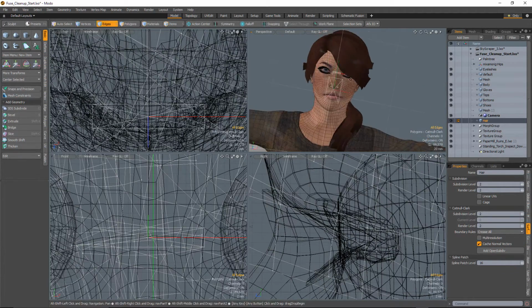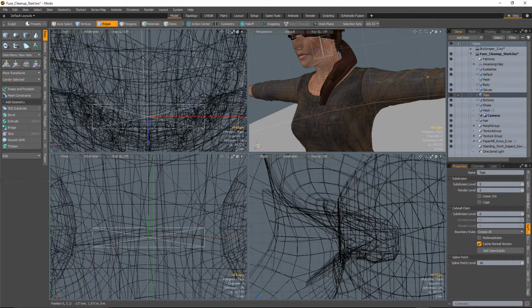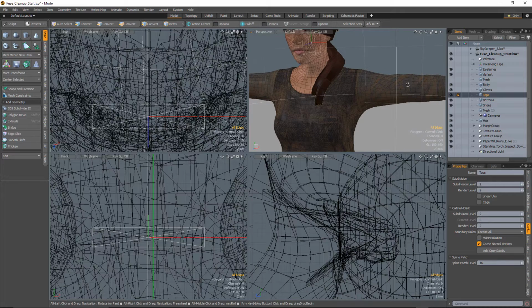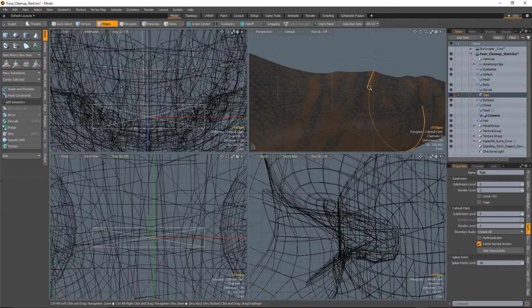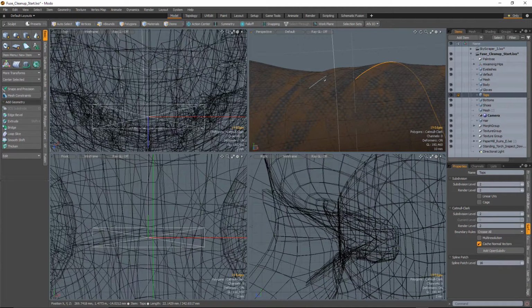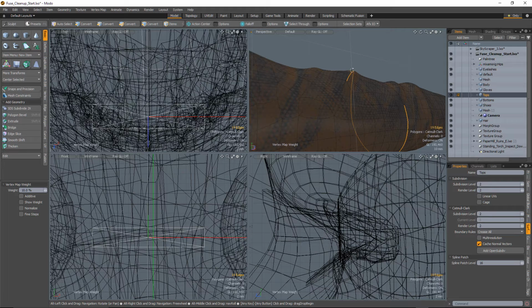So let's have a look here at the shirt as a good example. So let's hop over to the shirt. We're going to go over to Edges, Shift-Tab to put it into Subdivision Surfaces, and you can see we have these kind of sets of wrinkles in the fabric. So I'm going to add, again, that 10% subdivision onto here. You can see it gives a little bit more of a peak.